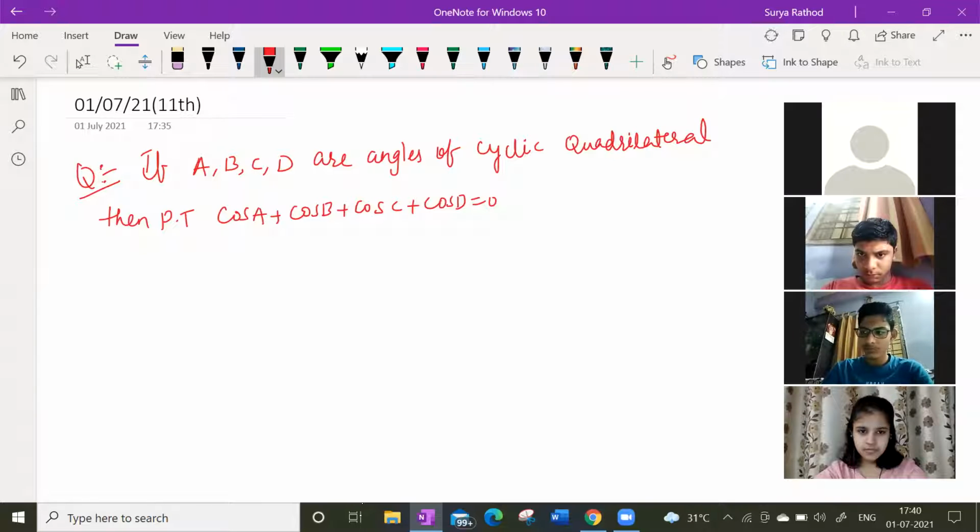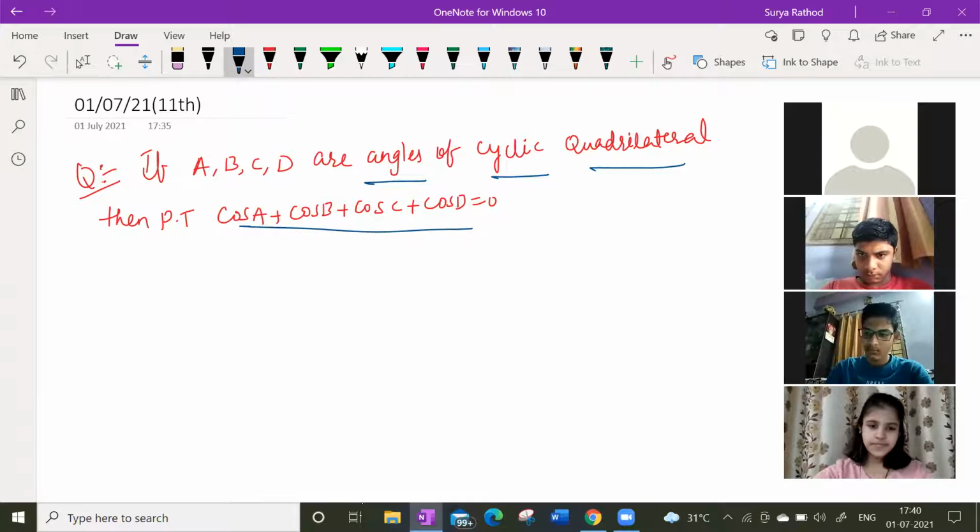Alright, prove this. So ABCD are angles of a cyclic quadrilateral. Then prove that cos A plus cos B plus cos C plus cos D is equal to 0. So this is what we have to prove.